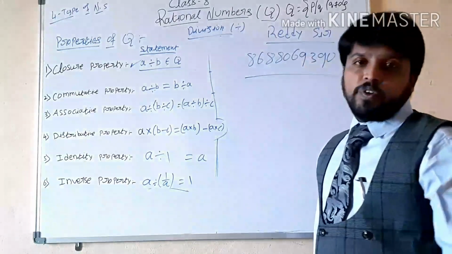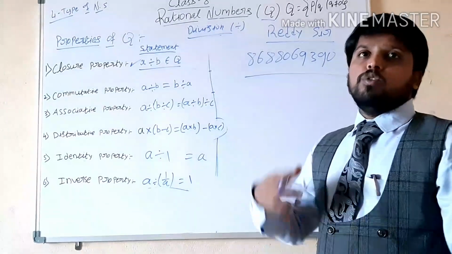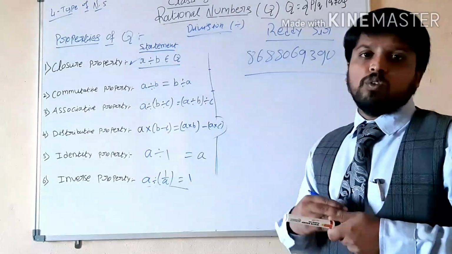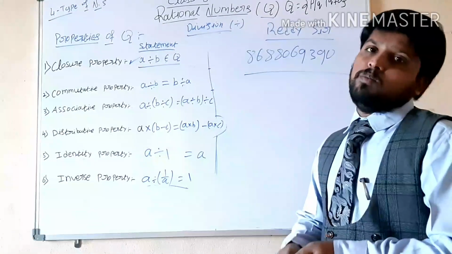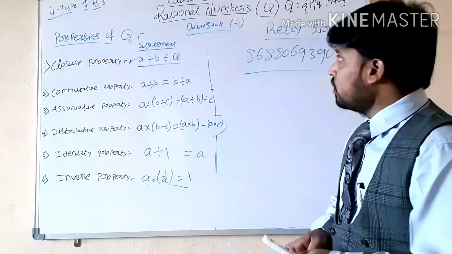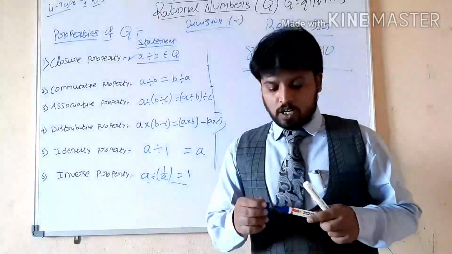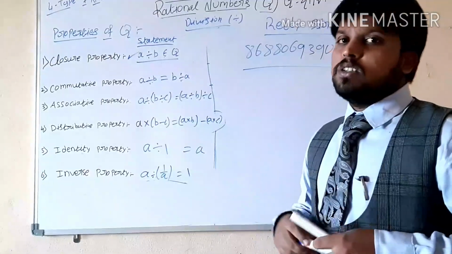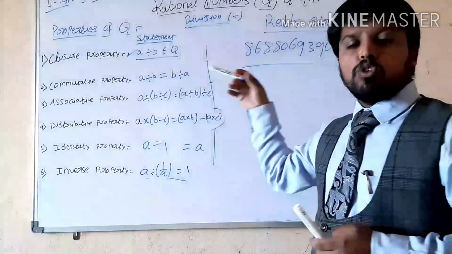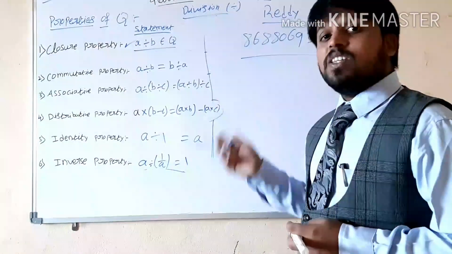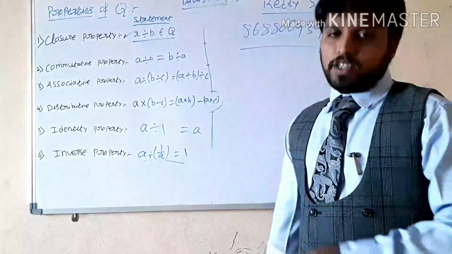If you do this from now onwards, it will be useful when you come to school also; at that time there is no need to write a second time. Just keep these notes. So this is about our first topic, rational numbers, and we will discuss more about rational numbers in the next class. There are some more topics, and irrational numbers as well, which we can discuss in the next class.